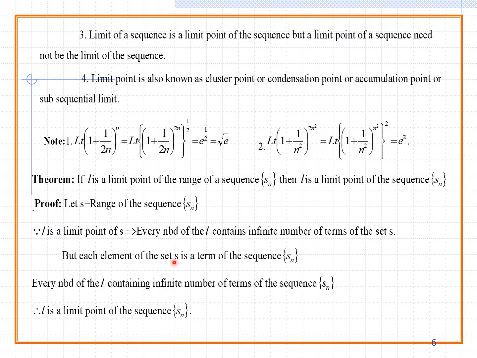But each element of the set S is a term of the sequence Sn. Each and every element should be a term of the related sequence Sn. Every neighborhood of L contains an infinite number of terms of the sequence Sn. Therefore, L is a limit point of the sequence Sn. For example, take 2: there are many values nearest to 2, and each and every value should be contained in the sequence Sn. So, therefore, L is a limit point of the sequence Sn.